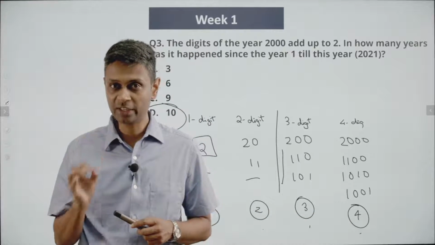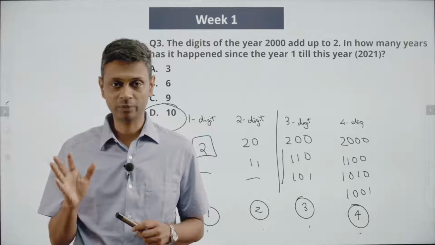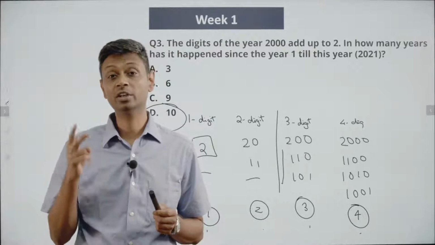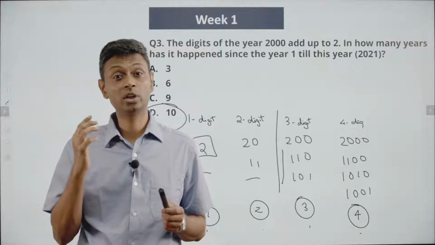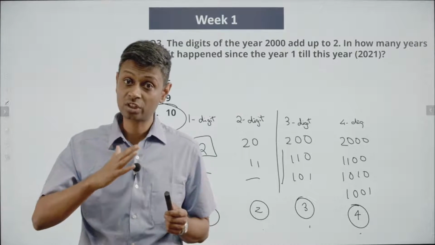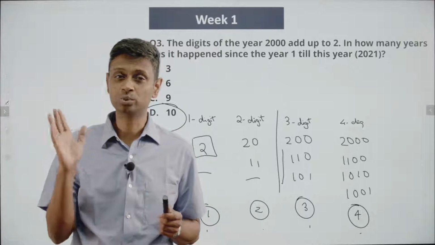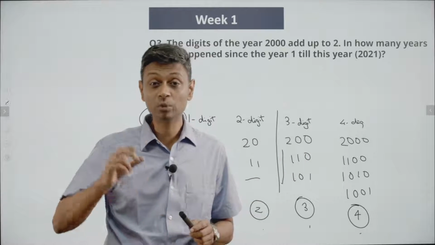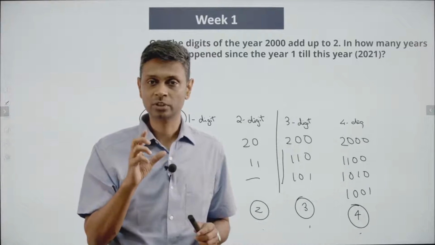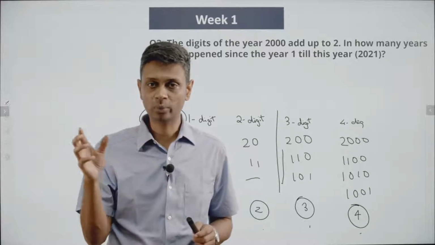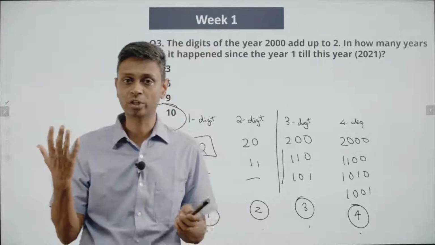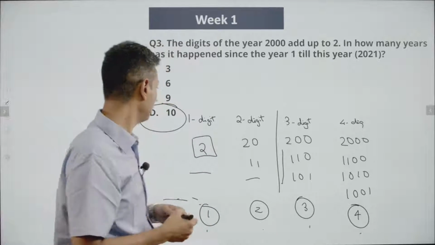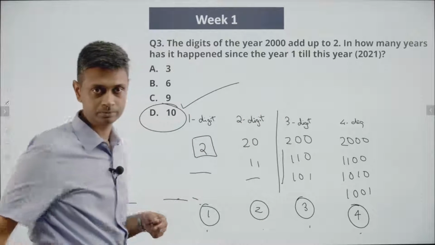Be careful with detail, get the funda, do it methodically. Several of these questions become simpler. You just write down one year. You say, okay, the year 2 works, year 20 works, year 200 works, year 2000 works. That's another way of going about it. Everything with just 2 in it: 2, 20, 200, 2000. Everything with 1 1 in it: then it could be 1 1, 1 1 0, 1 0 1. Then these 3. Another approach for it. So do this methodically, slowly, carefully. And so how many years are there? 10 of these are there.